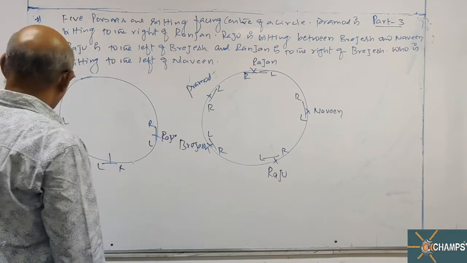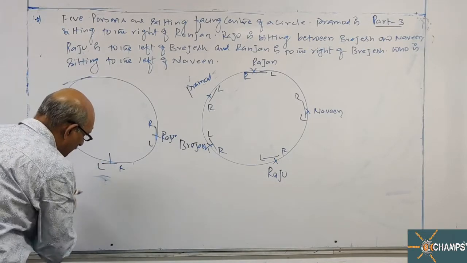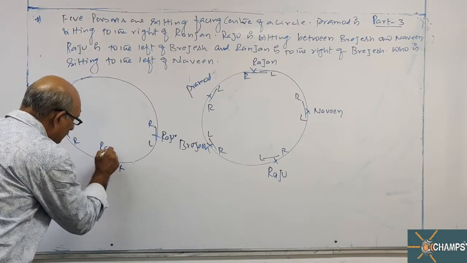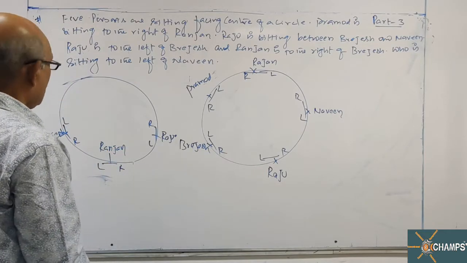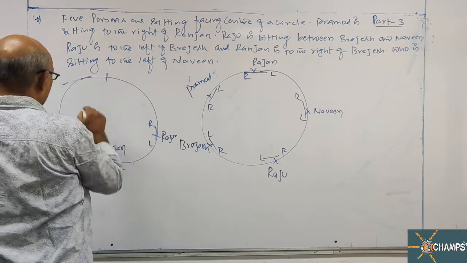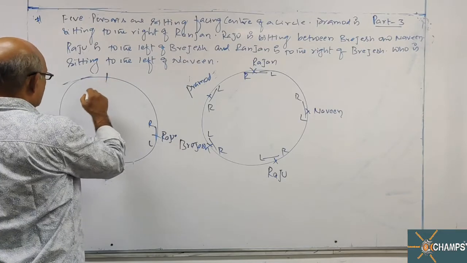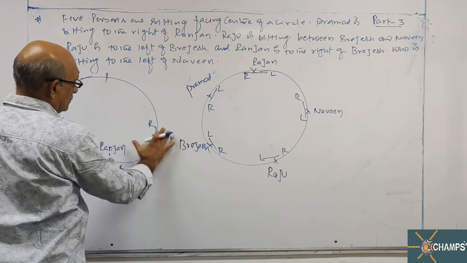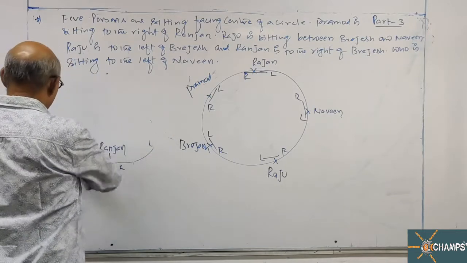Ranjan is to the right of Brijesh. Raju is sitting between Brijesh and Naveen. No, sir. 1 minute.